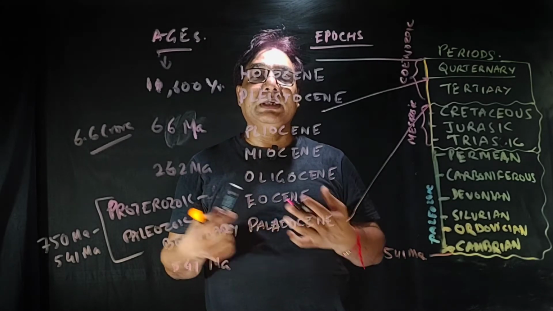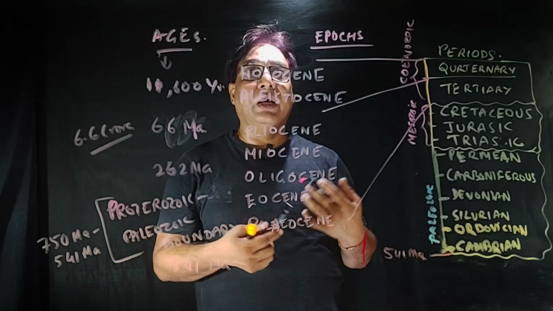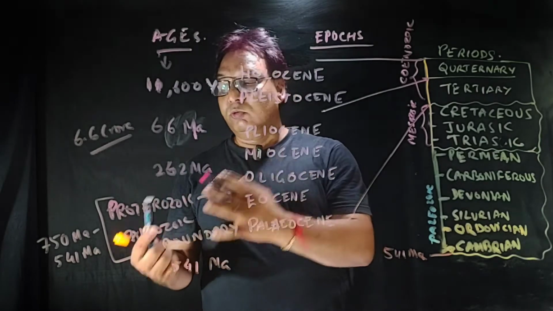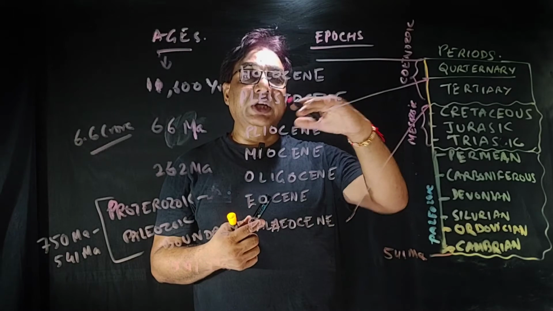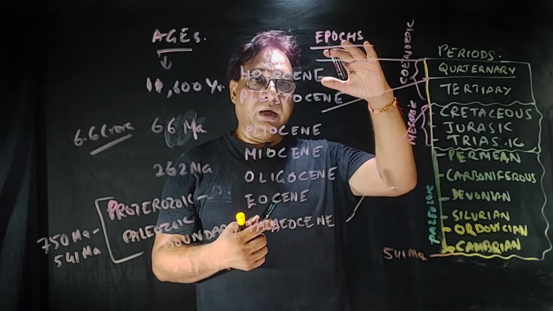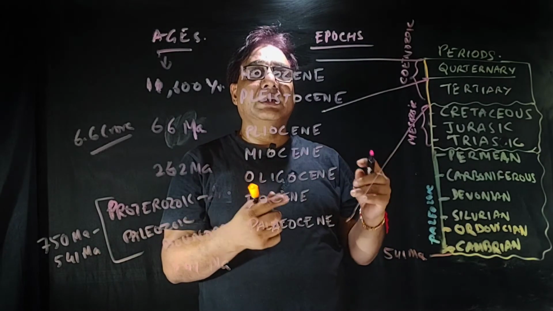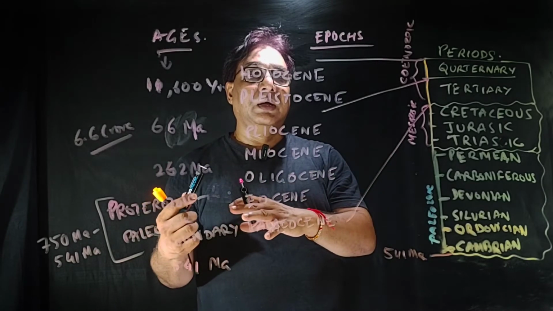Four glaciation periods took place during this time. Four glaciations followed by greenhouse effect. Ice house to greenhouse, four times took place during this time period, and the sea level, the ocean level, was very much reduced.